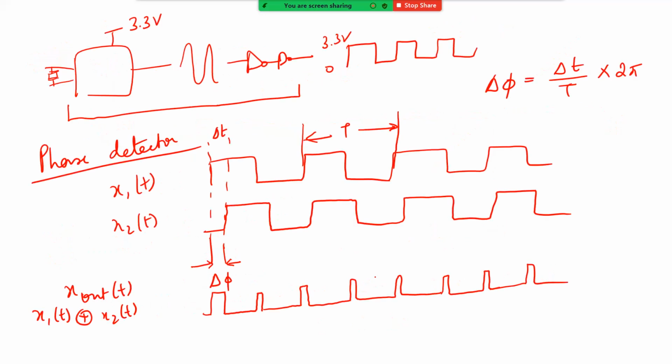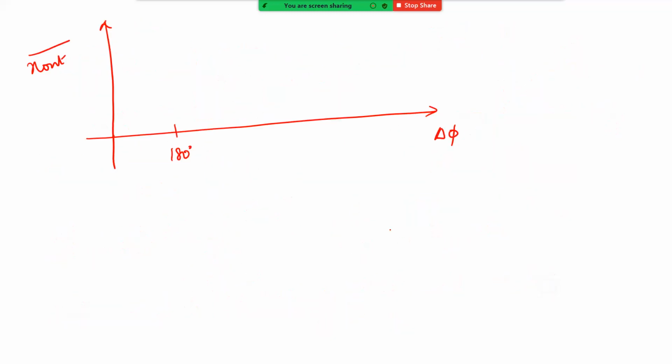If the del phi is 180 degrees, x1 and x2 of t are complements of each other, right? Which means that your x out of t will be fully VDD, correct? If you have, let's say, an input like this, your XOR output will be stuck at VDD basically. Right?